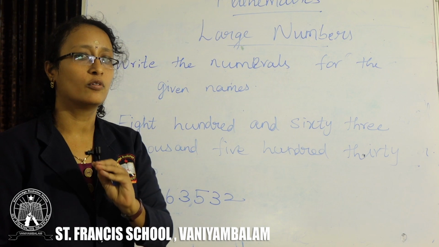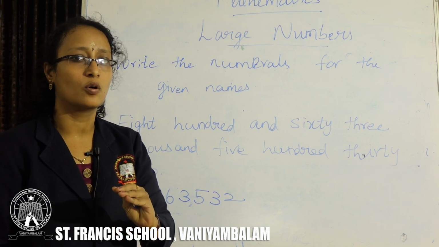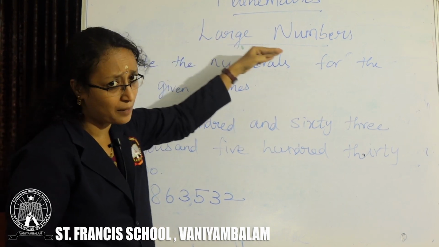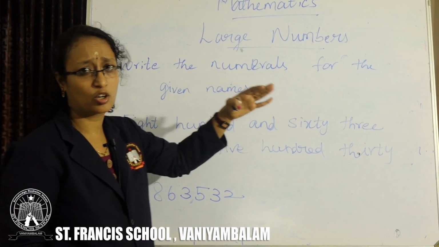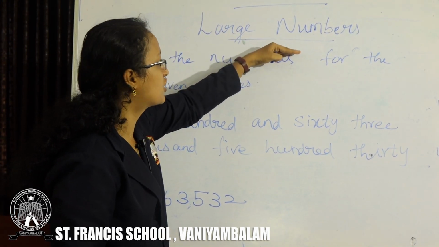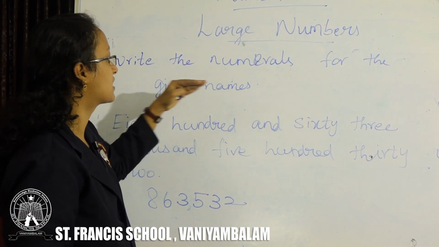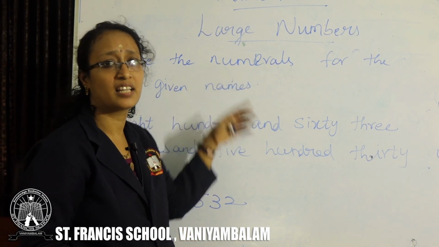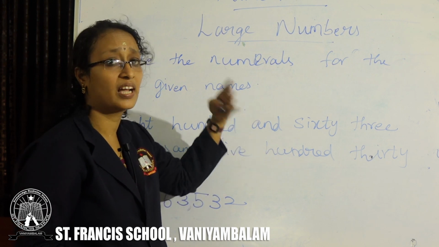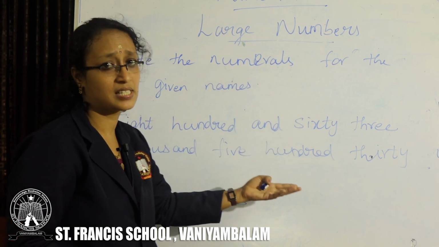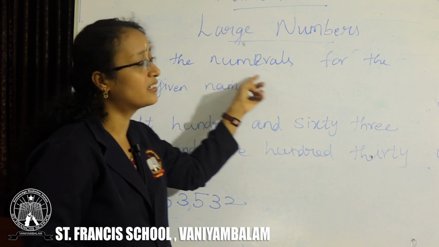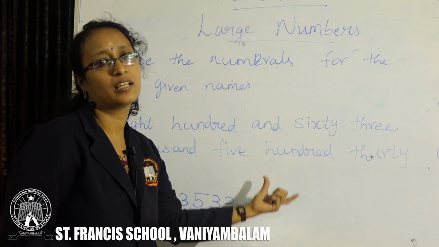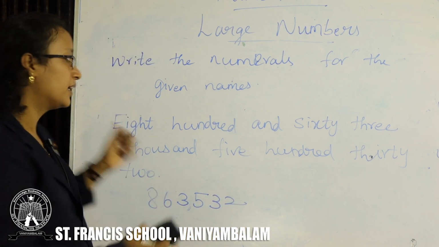Let us give you a few problems as homework. You can take it as homework, copy it in your notebook. You can write the chapter name, first chapter, large numbers, and write whatever was discussed. That is place value, draw the table, the Indian and international place value systems we studied earlier in previous classes. Next, I will give you some numbers. Place the commas and write the number names for them. Okay, take it as homework.